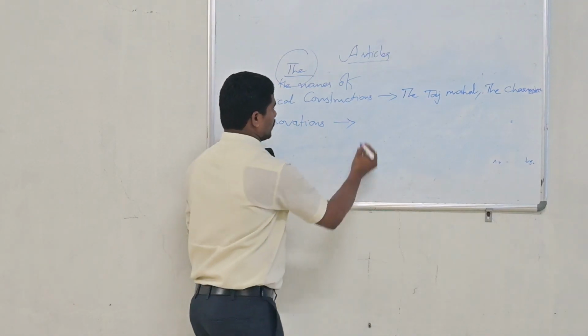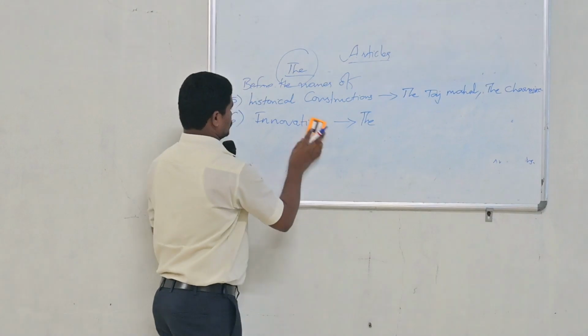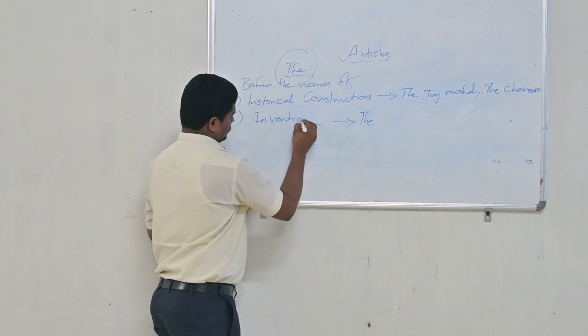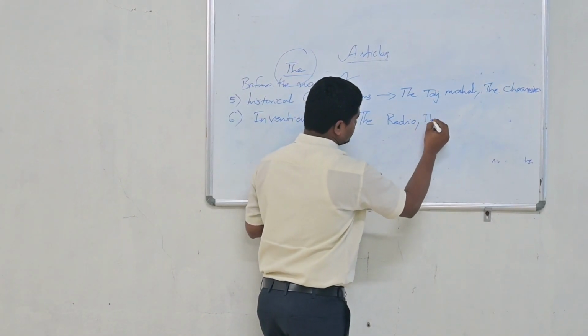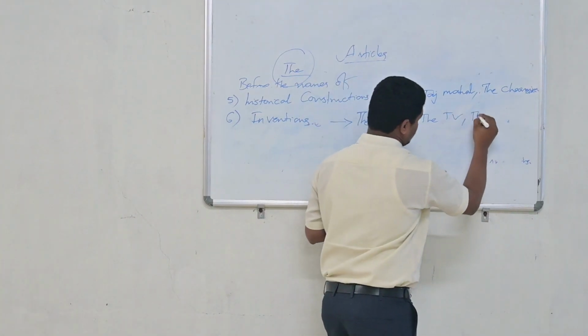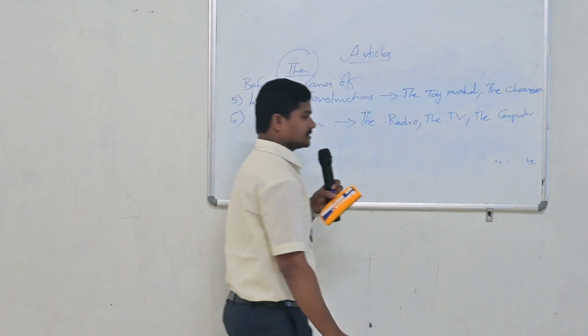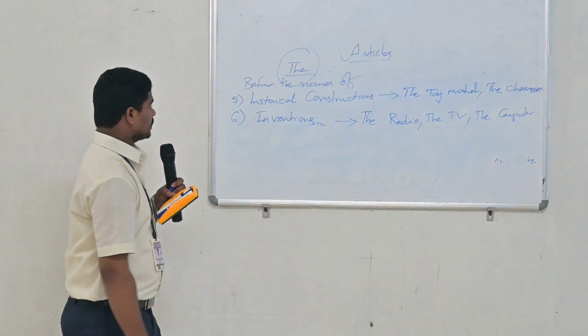So here the radio, the innovations, inventions. The radio or the television or the computer. So before all of these inventions, we use article, definite article, that is the.